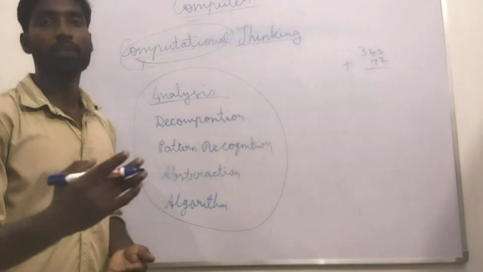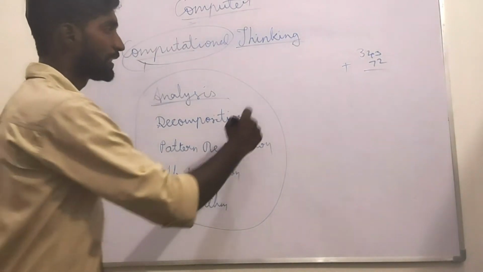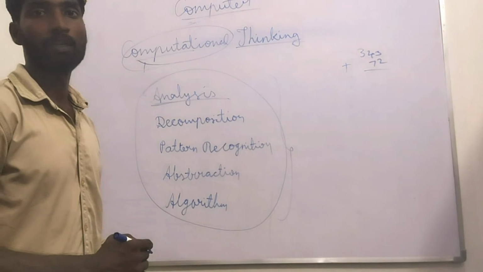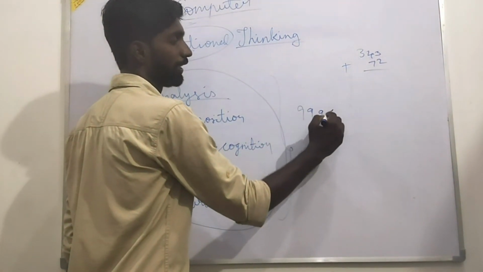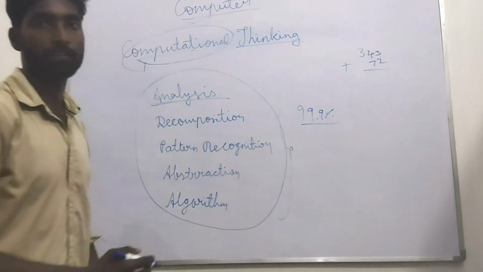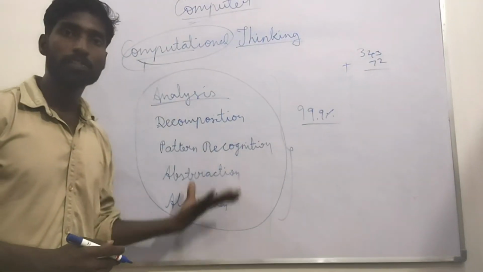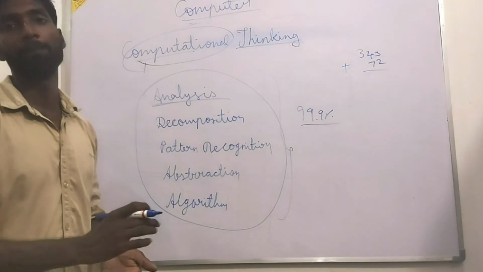If you want to take first rank, how are you going to achieve it? For all that, computational thinking will be helpful. It will be 99.9 percent applicable to our real life, so you have to follow this in your real life.